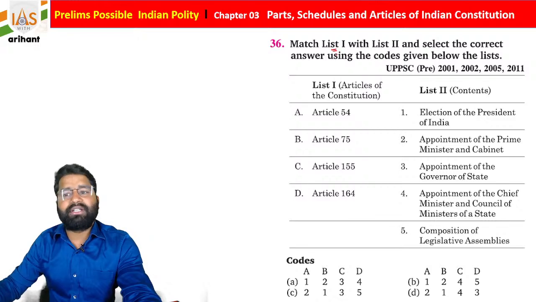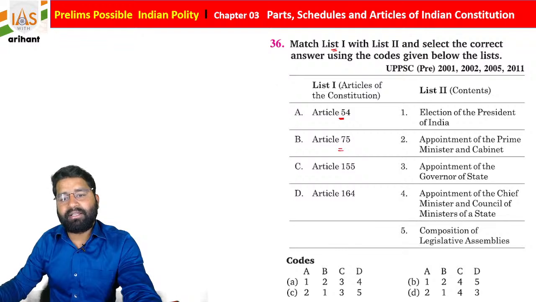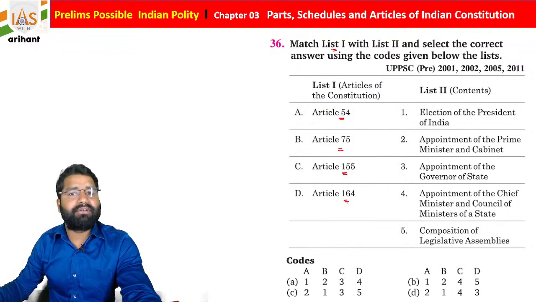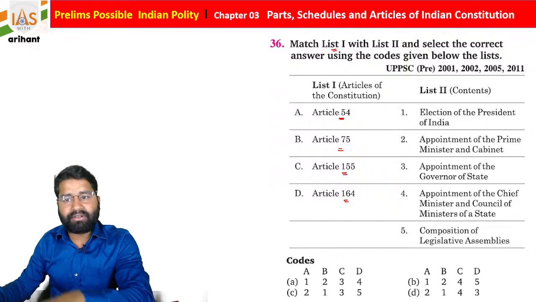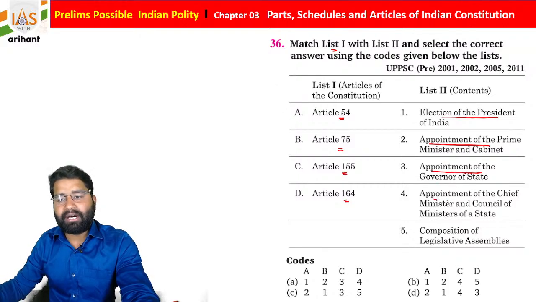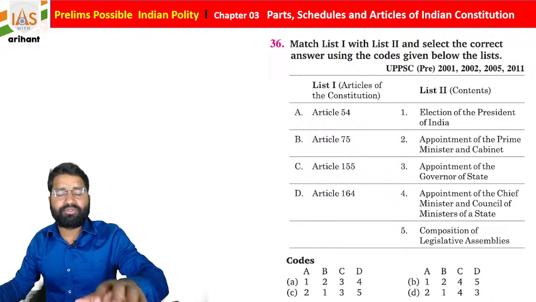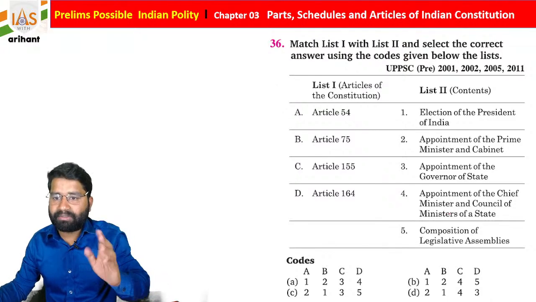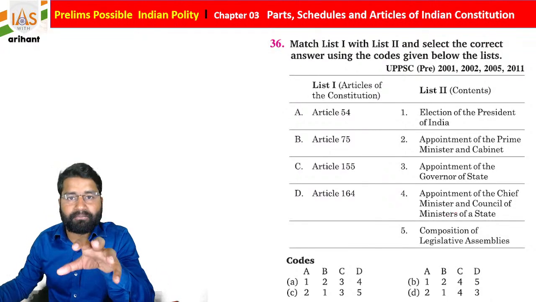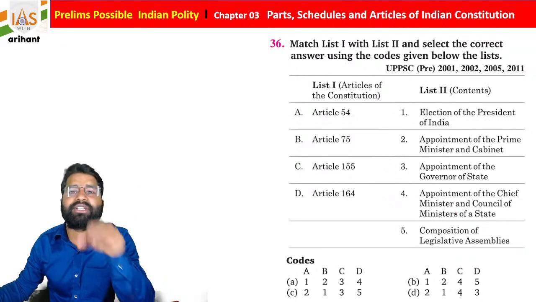Once again, you have to see list 1 and list 2 and match the following. Article 54, Article 75, Article 155, Article 164. You have to match with the content under list 2. They mention election of President of India, appointment of Prime Minister, appointment of Governor, appointment of Chief Minister and Council of Ministers, and composition of Legislative Assembly. See it very carefully. This is a UPPSC question. In list 1 there are 4 statements and in list 2 there are 5 statements. Now, one statement is void. They have just given it to check your concept.